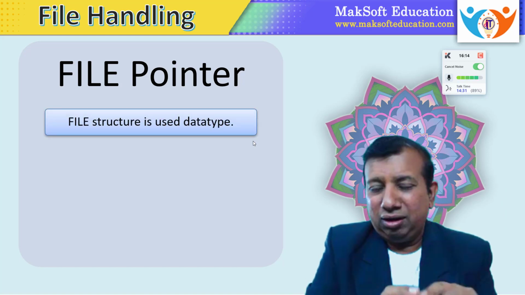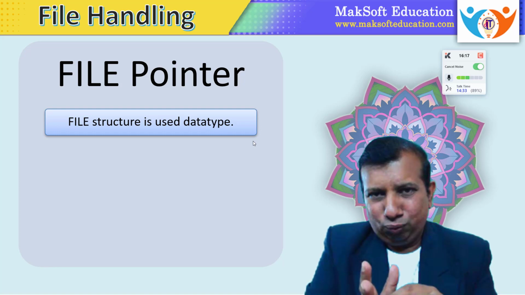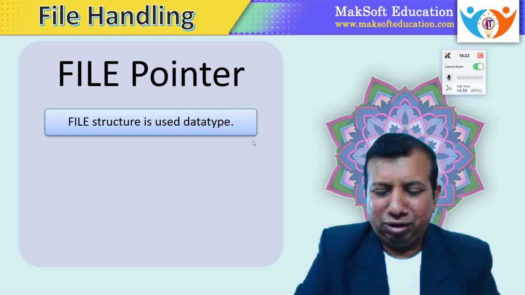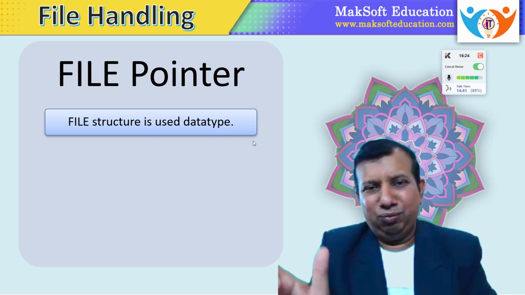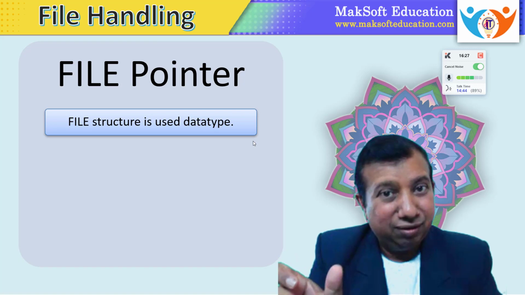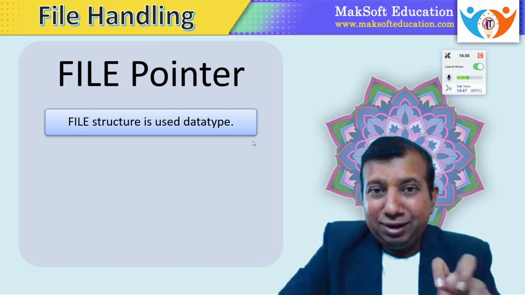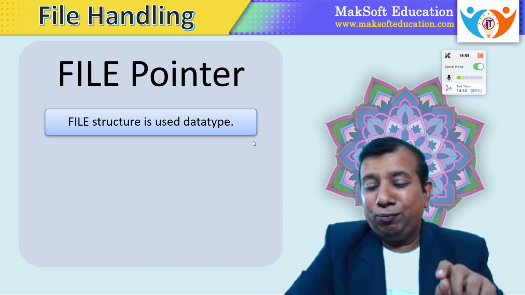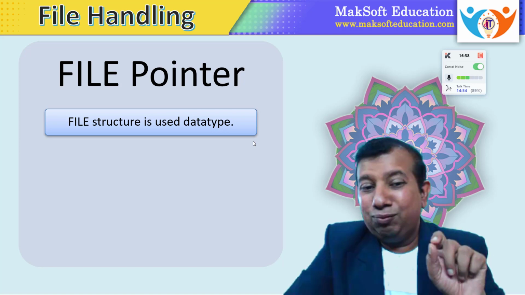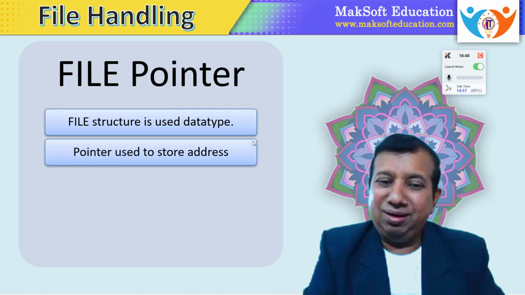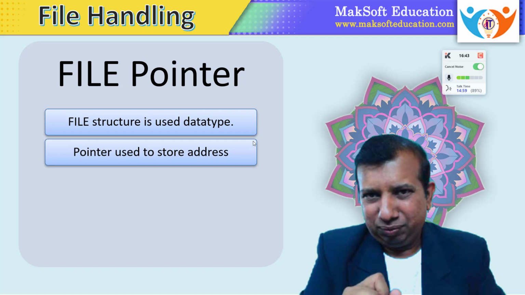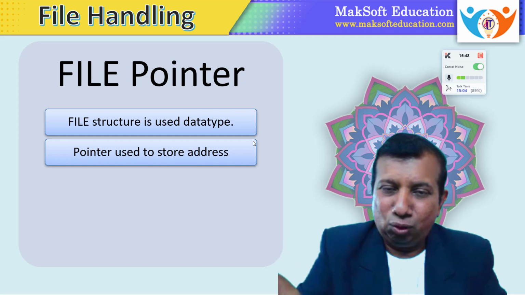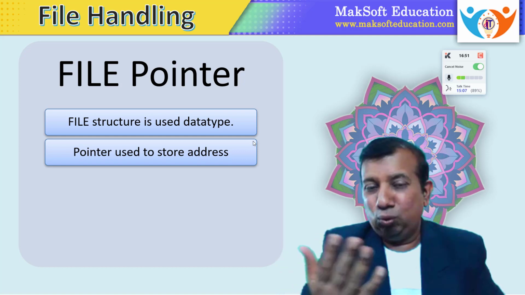So FILE is a structure and that can be used as a data type. Whenever you want to create a file in a program, we have to use this FILE structure and it can be used as a data type. So we can say FILE followed by the variable name. Now here the variable name will indicate the file, but we cannot create a file in a program. The file has to be created on the hard disk or in RAM, and therefore instead of using a file variable, we are using a file pointer. Now a pointer is used to store addresses. A file pointer will store the address of a file which is already open in RAM, in volatile memory.